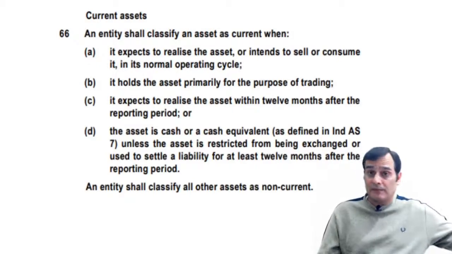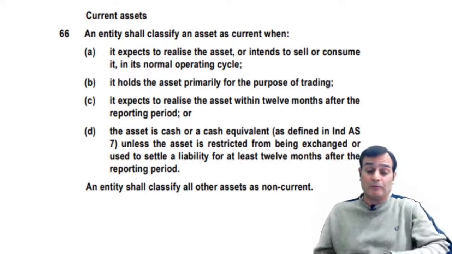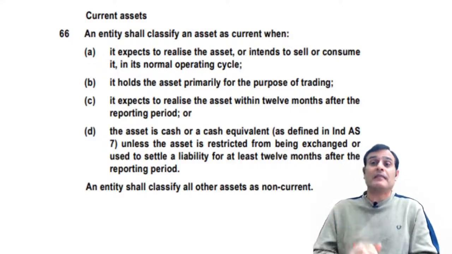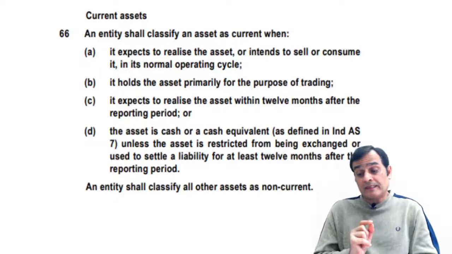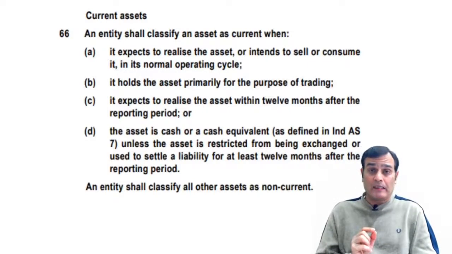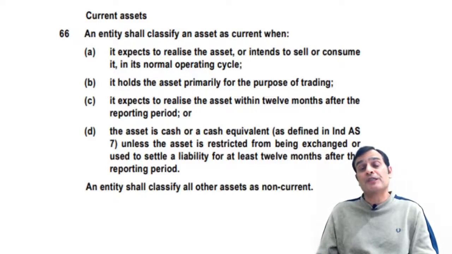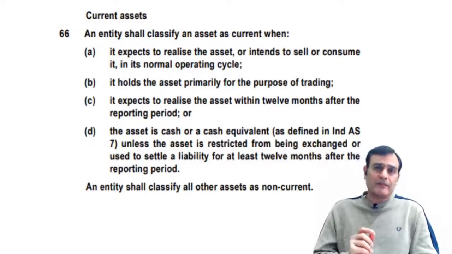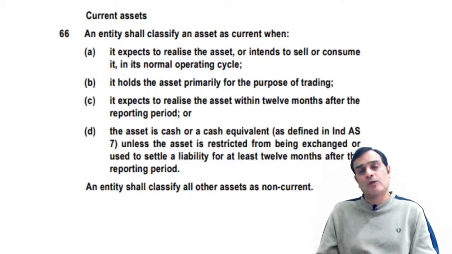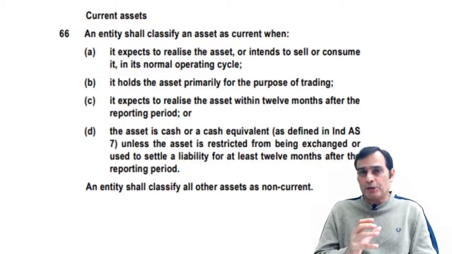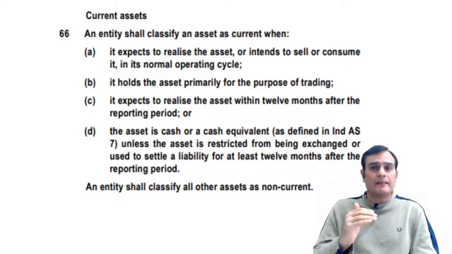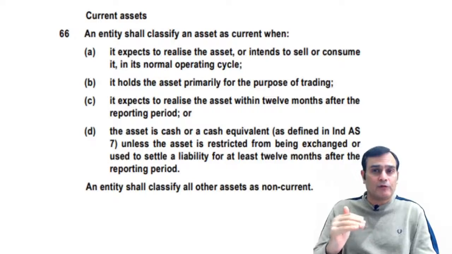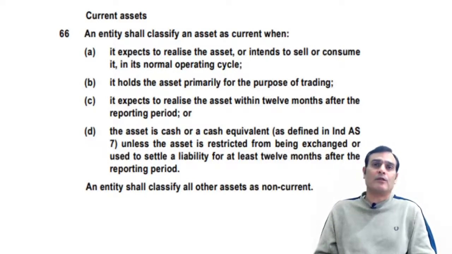I very clearly remember, and I am just quoting from my book as well, which has also been clarified by the Institute, there is an example which they've taken wonderfully well, and that is with reference to securities. Let's say a company makes an investment. In that case, which clause am I looking at? I'm looking at clause B, and I'm also looking at clause C. If the intention of the management is very clear that the investment is primarily held for trading, then I would get covered in clause B.